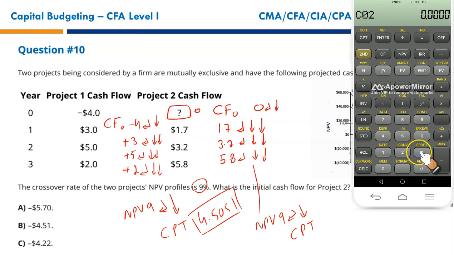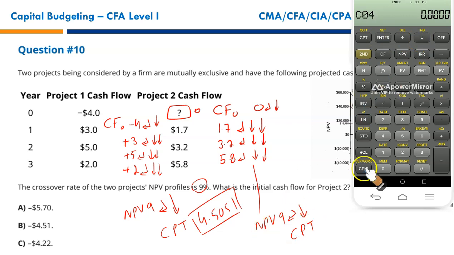Then 3.2, enter, down arrow key twice because a single cash flow. Then 5.8, enter. Since it's a single cash flow, down arrow key twice,